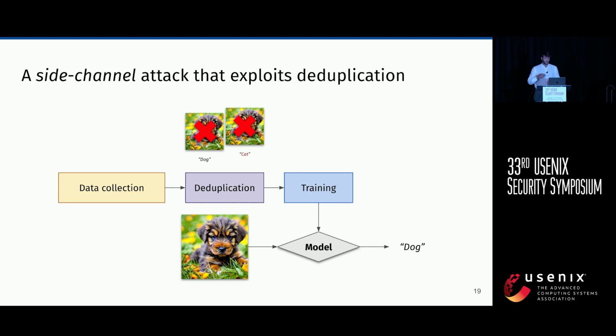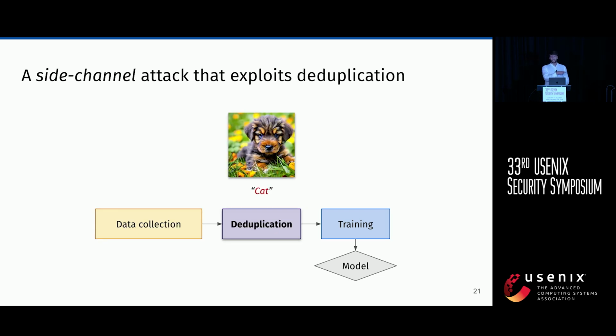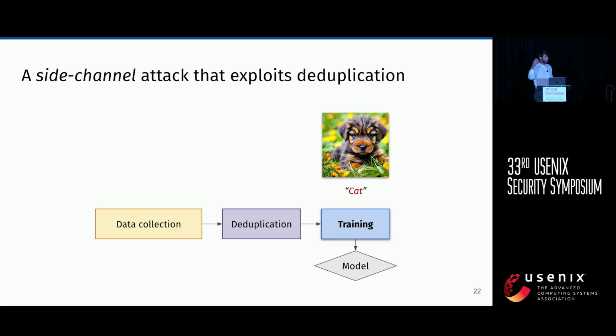However, what happens if our target was not in the training set is that our poison is going to survive the deduplication. And so the model is going to see our target with the wrong label during training. And since it's an outlier, it's very likely to memorize it.